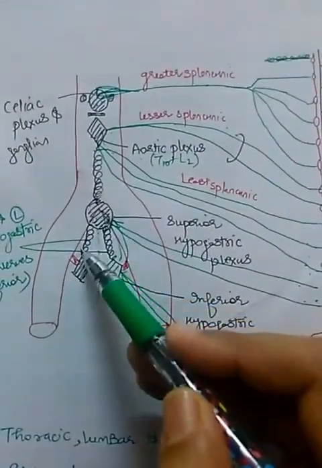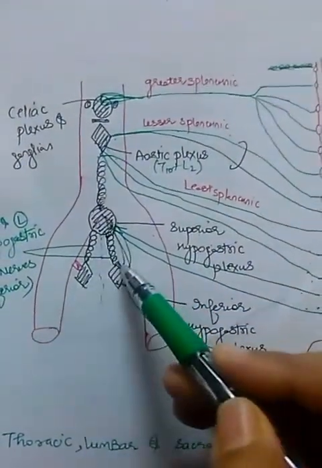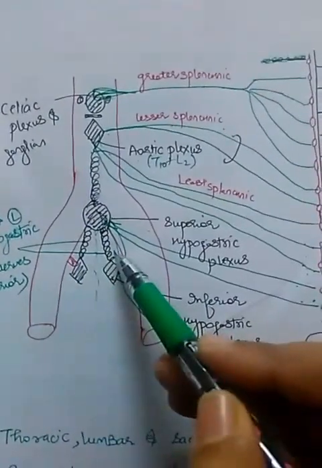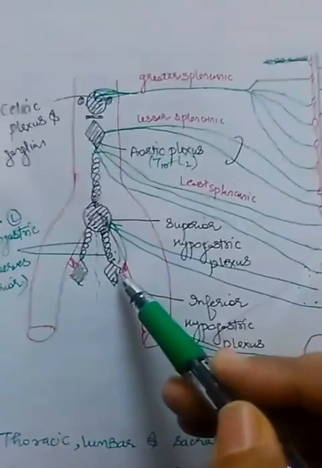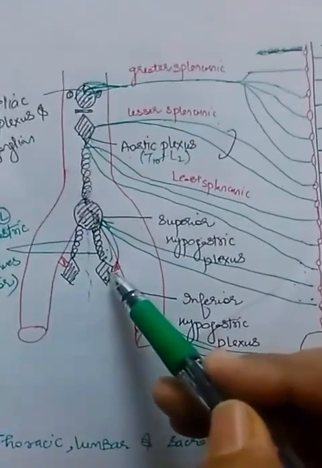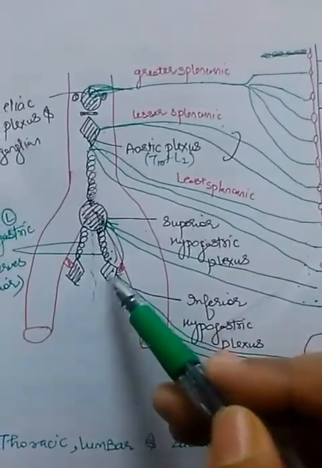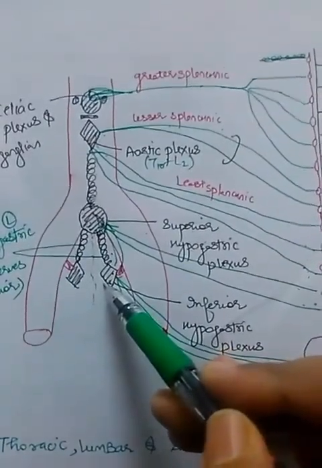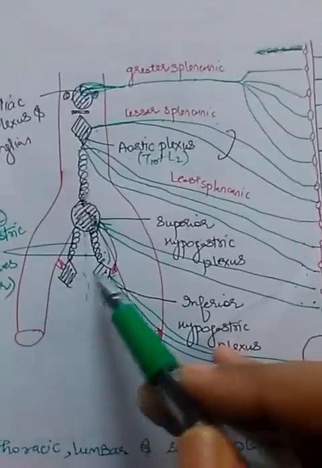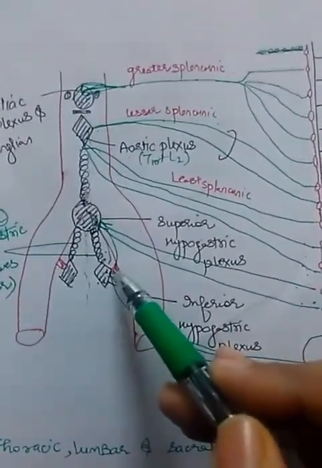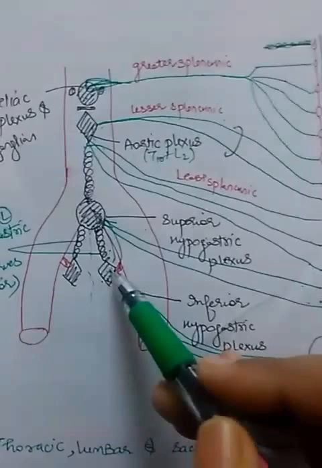Now what happens? This superior hypogastric plexus gives off branches, mainly the right and left hypogastric nerves, and joins the inferior hypogastric plexus. So you can say that this inferior hypogastric plexus, which is paired, is situated just in front of the internal iliac artery on both sides.